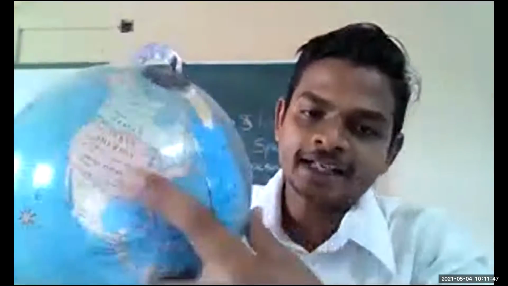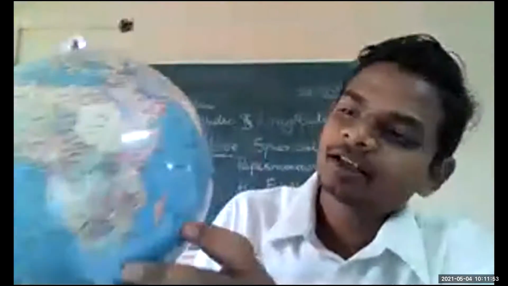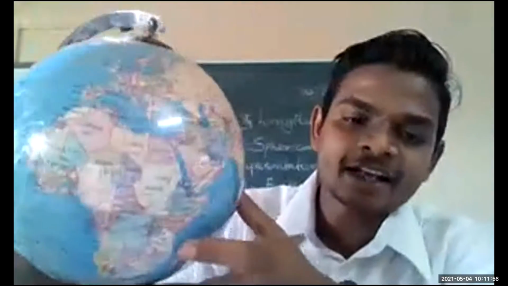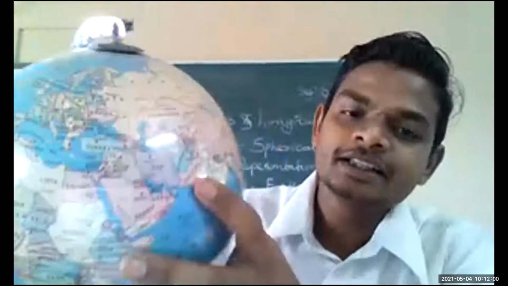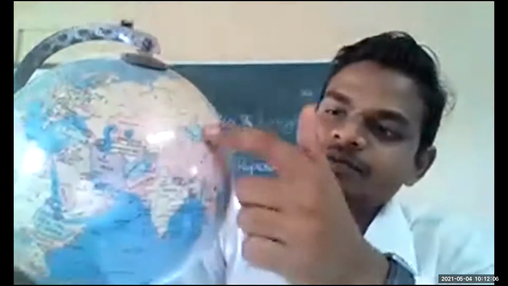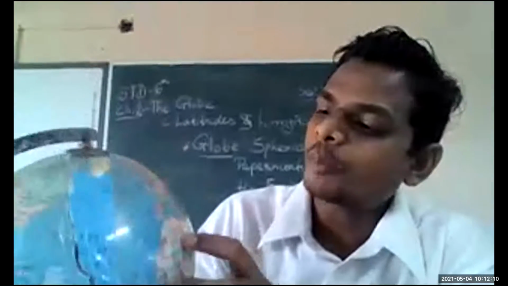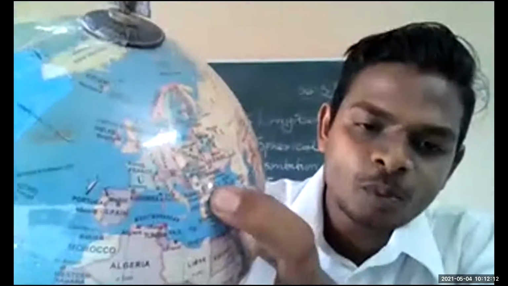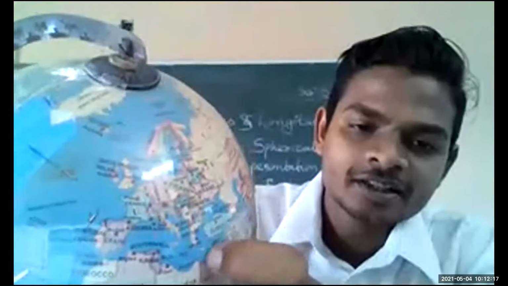North America, it is here. South America. Then Africa, it is here. Then Asia, it is here, the Asia continent. Then Europe, it is here. Small countries are there.